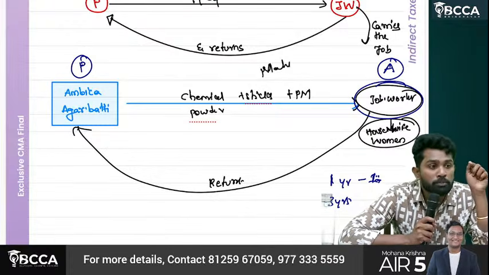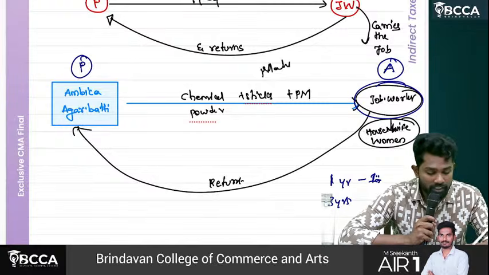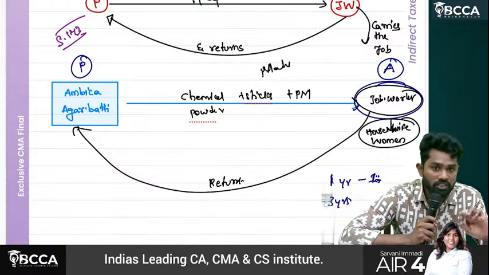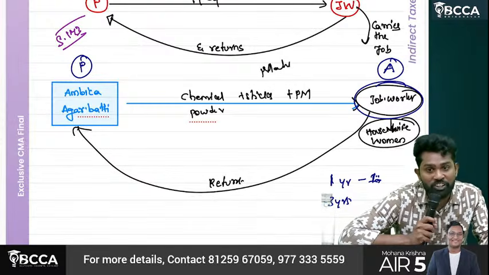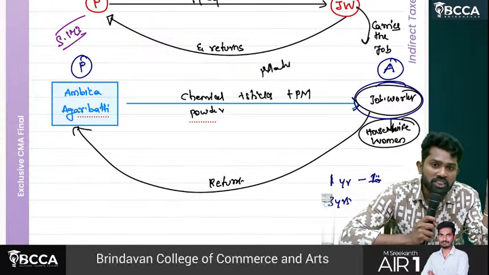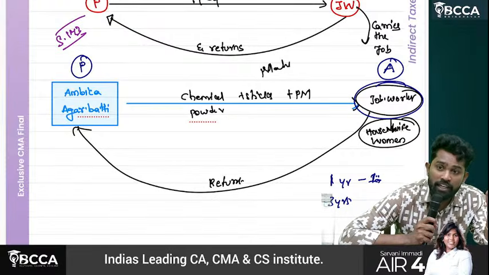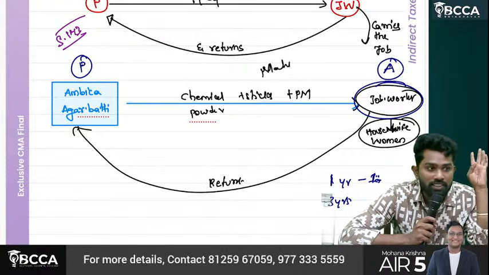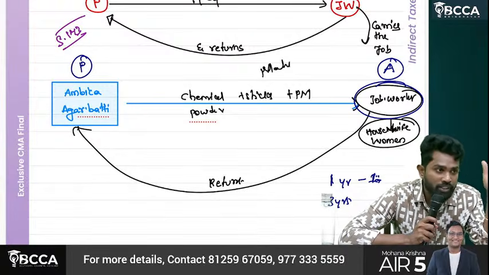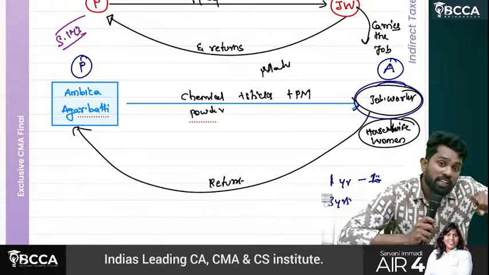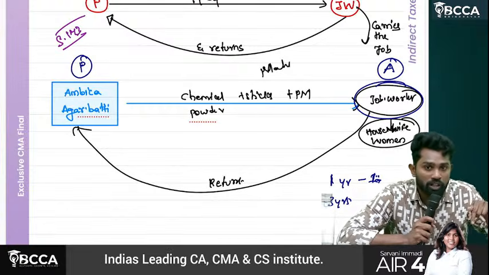Sir, what I said now is under section 143. Okay, the process which I said is now under section 143. But is section 143 the one to decide what is called supply? If anything is a supply, it has to be decided by whom? Section 7. Section 143 has no right to decide what is called supply. So that means section 7 should cover even that point also to be called as supply.